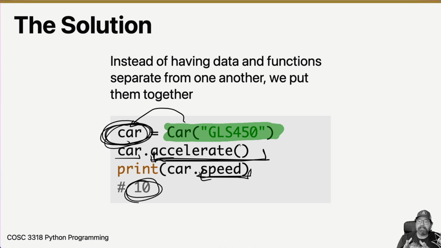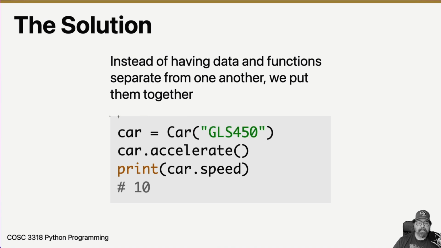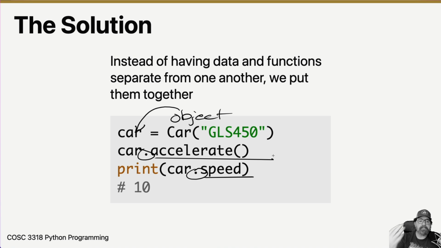This is what's known as object-oriented programming, because what I've got here is an object of type car. I've got a car object that's being stored in a variable named car. And so I'm interacting with this object. I'm doing car dot to do things with it. Car dot speed returns the speed. Car dot accelerate increases the speed.